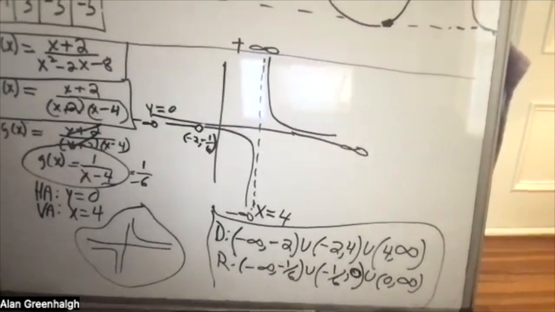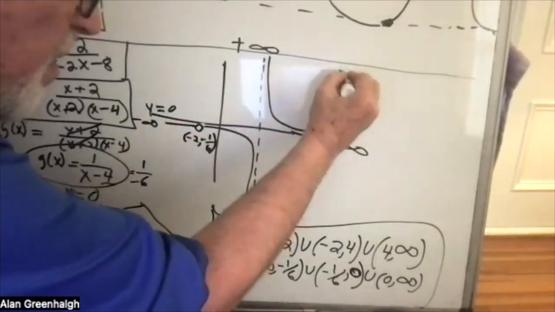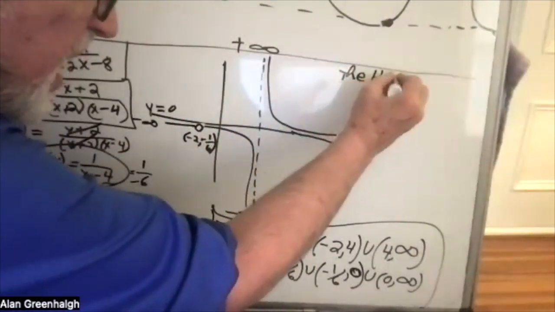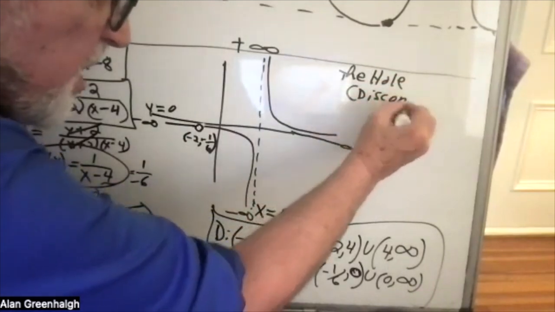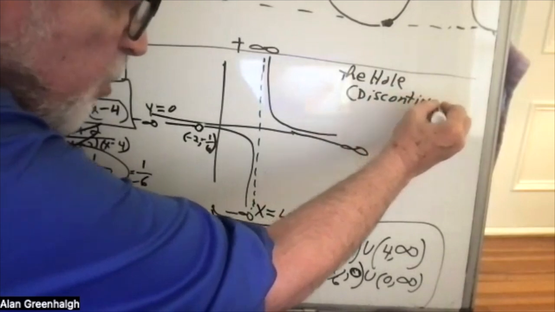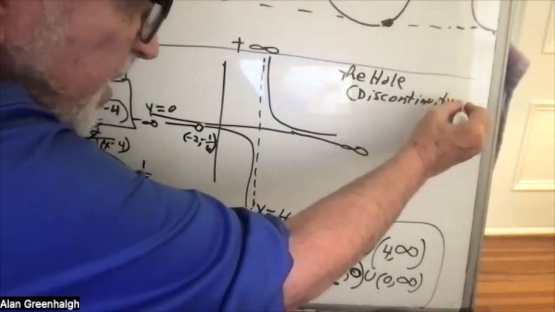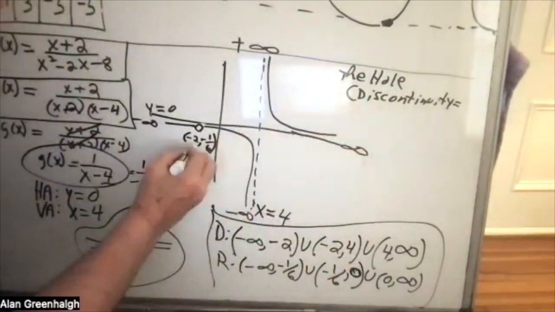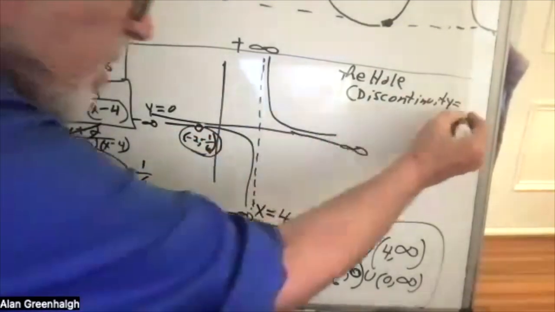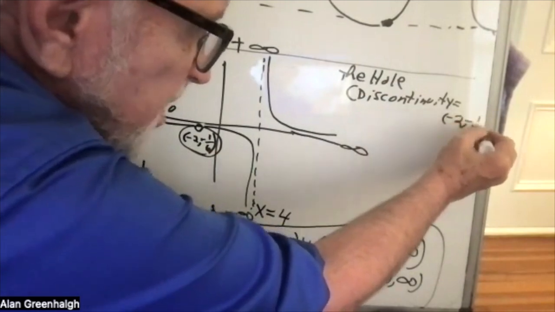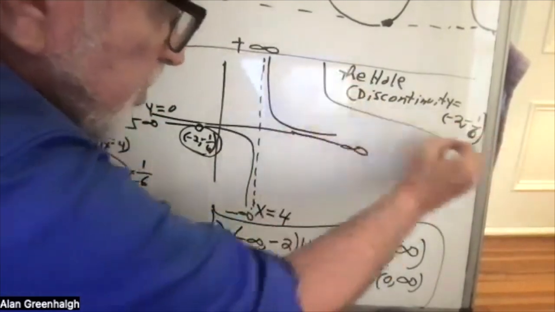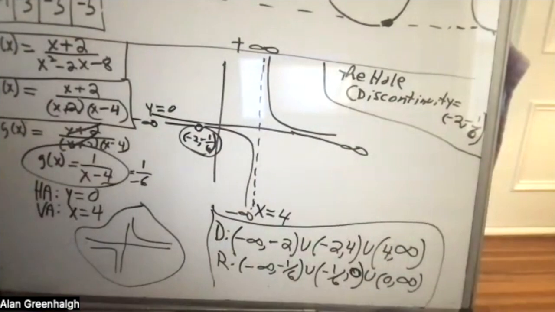And you could say that there is a hole, or the discontinuity, a more elegant way of putting it: the discontinuity is the point at x equals -2, y equals -1/6. And that's the complete problem. You've stated everything that you need to state now in terms of this function.